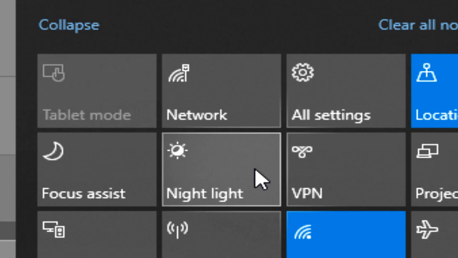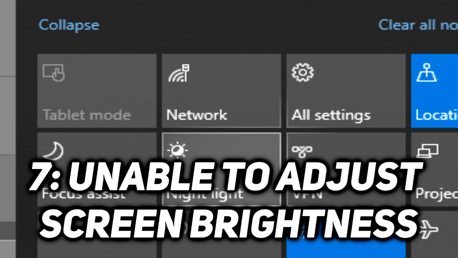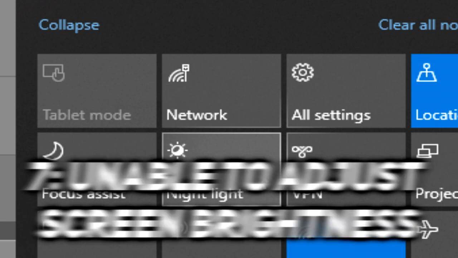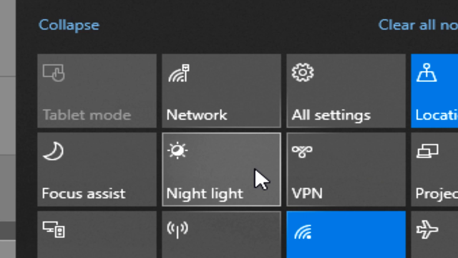Also, another problem that has been reported a lot is that users with laptops and tablets are not able to change their screen brightness after this update. That could be maybe the most annoying problem or issue that you can encounter in the new update.